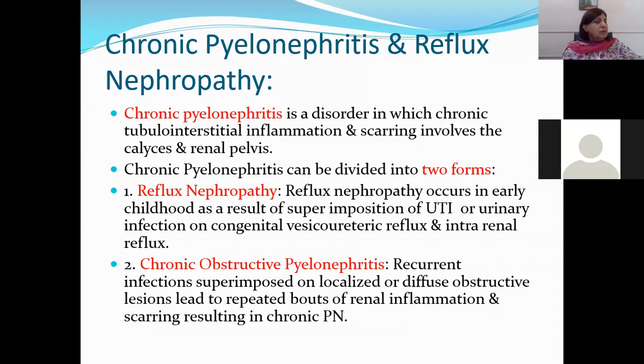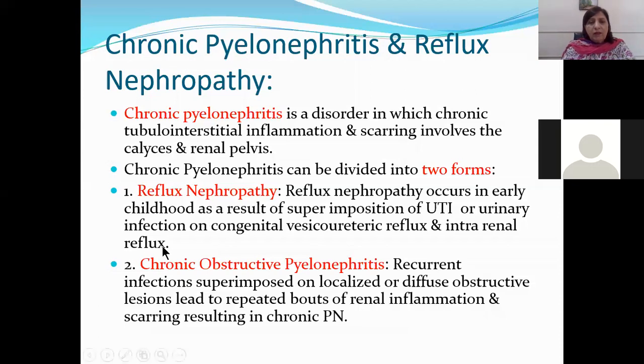The etiology, the bacteria involved, are the same in case of acute and chronic pyelonephritis. But in chronic pyelonephritis, the other bacteria, other than the coliform and gram-positive bacteria, are tuberculous organisms. Mycobacterium tuberculosis can also lead to tuberculosis in the kidney, so that is known as tuberculosis of the renal parenchyma of the kidney.